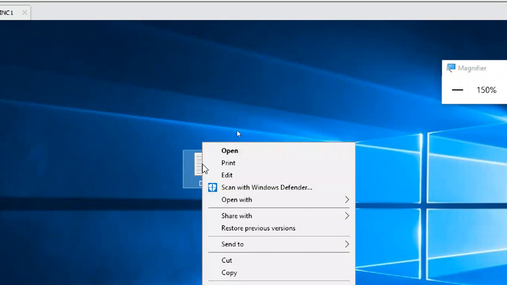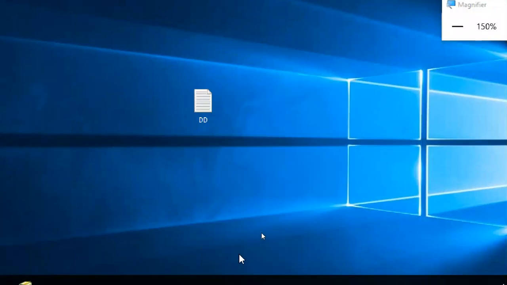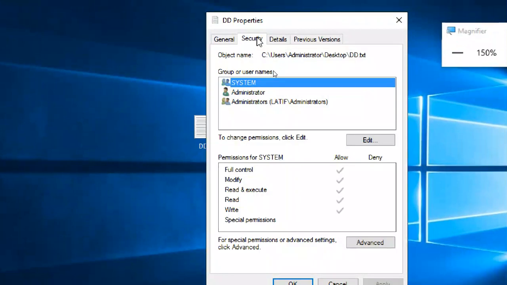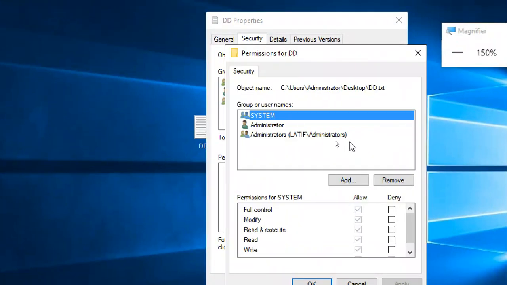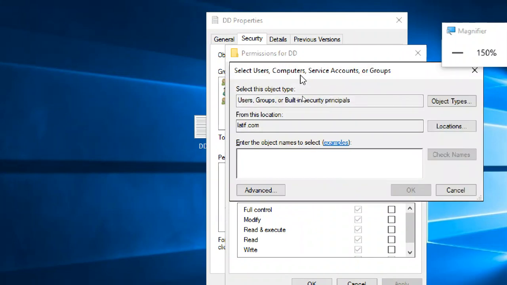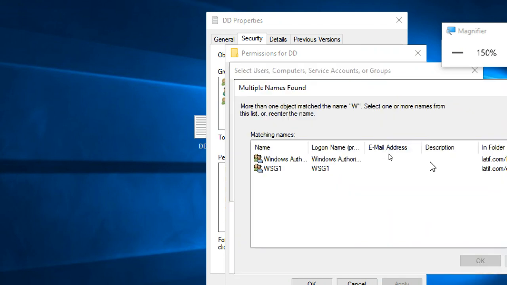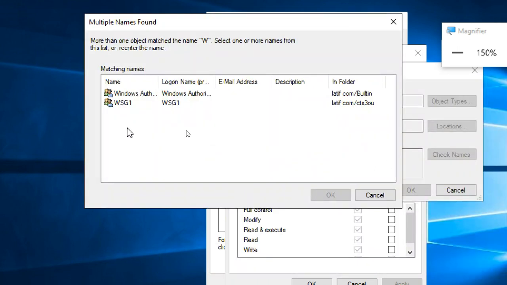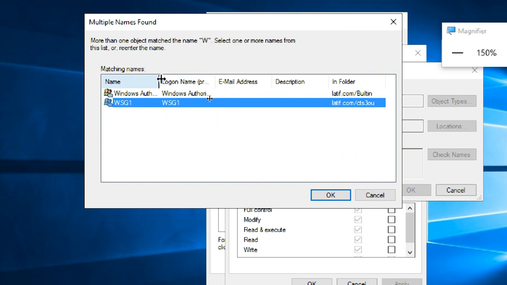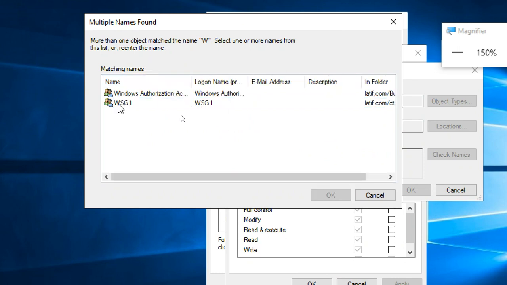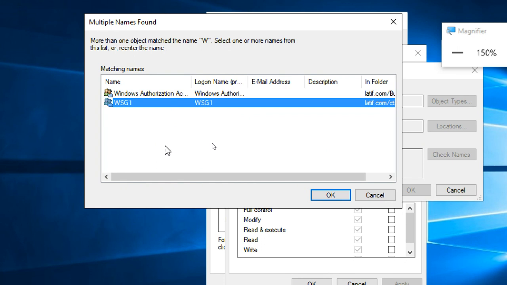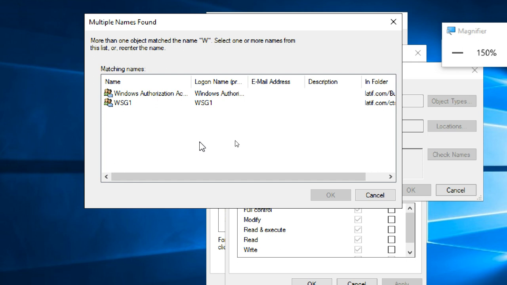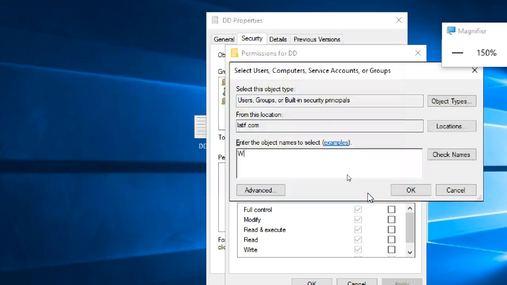So this is a file. Right click, go to the properties of the file, security tab, Edit, Add. I am typing W and check names. I want to give permission to WSG1 and WDG1, but only WSG1 is showing. Why? Because WSG1 is a security group. WDG1 is not showing here because it is a distribution group.